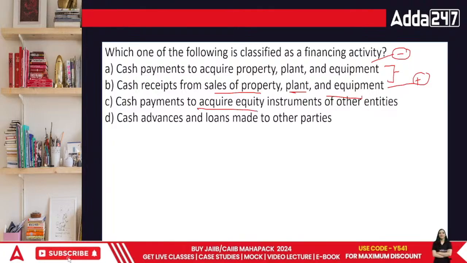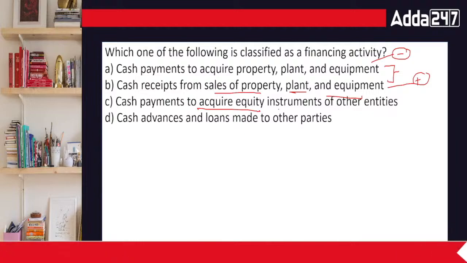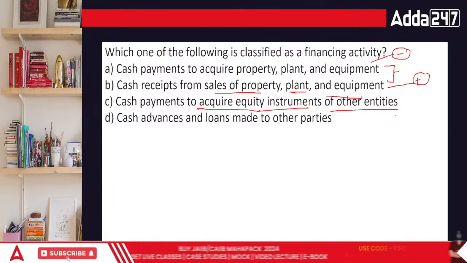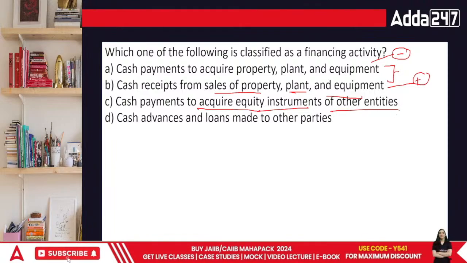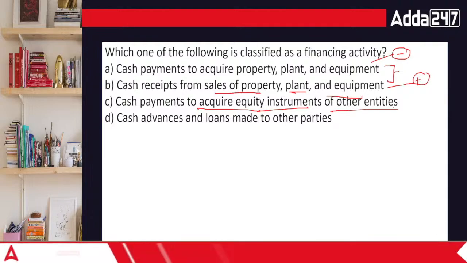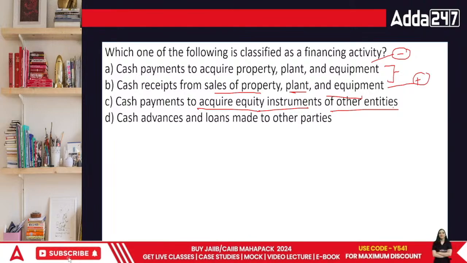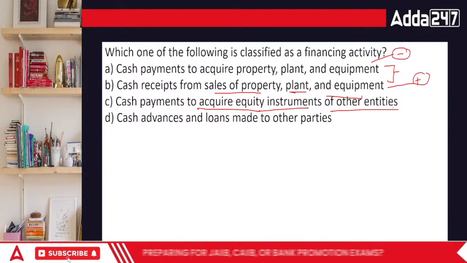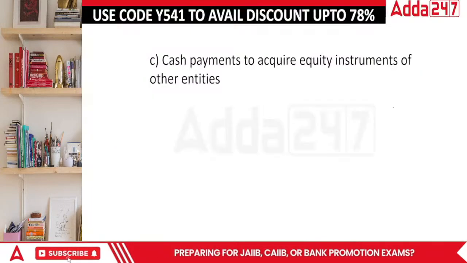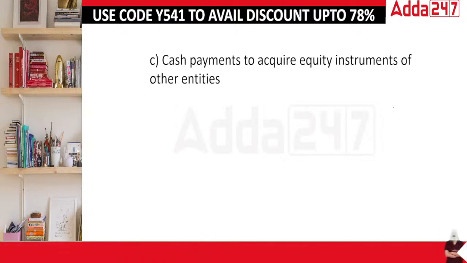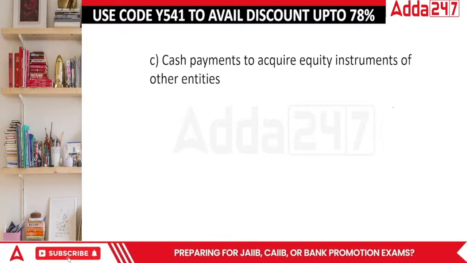Cash payments to acquire equity instruments of other entities. What's going to be the answer? You're looking at equity of other organizations, or cash advances or loans made to other people. If you're giving money to someone else, that is your investment, because if you have money, then you'll be using it for yourself. But where you are acquiring it from is the point. Cash payments to acquire equity instruments of other entities is covered in this area. Done, everyone?